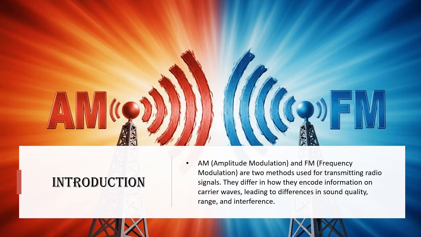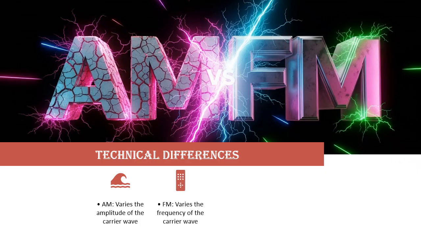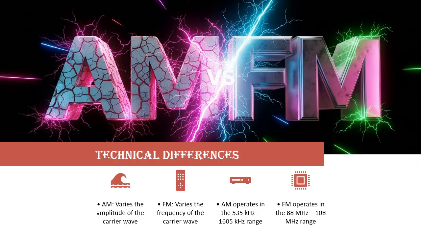Technical differences. In amplitude modulation, or AM, the amplitude of the carrier wave changes with the sound signal, while the frequency stays constant. In frequency modulation, or FM, it's the frequency that changes while the amplitude remains constant. AM usually operates in the 535 to 1605 kHz range, while FM uses a much higher 88 to 108 MHz range. This difference in frequency leads to major variations in quality and coverage.